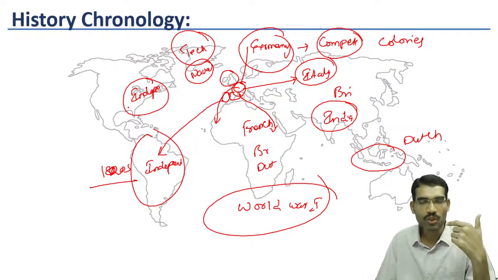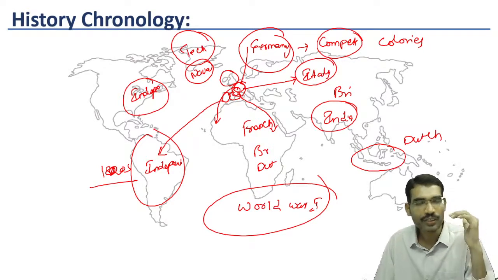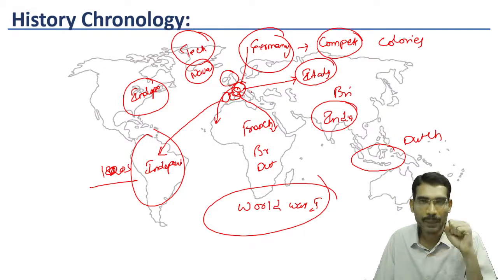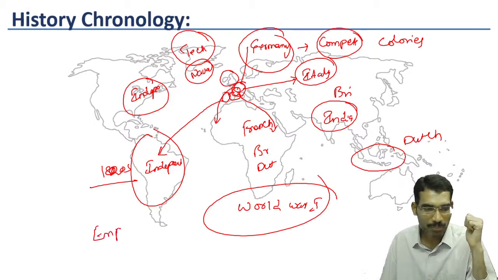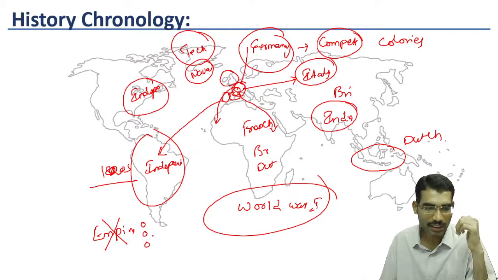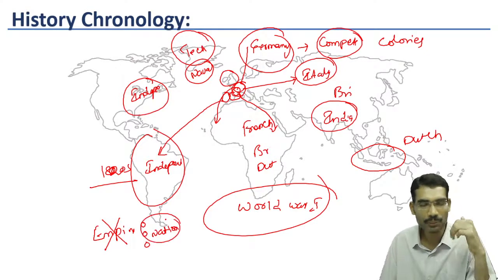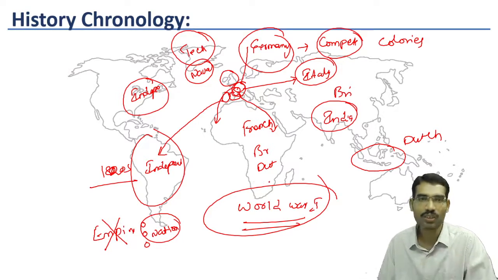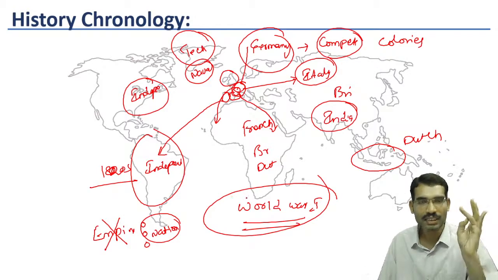One more reason for World War I was that French Revolution affected every part of Europe. Some part of Europe was called Austrian Empire. Now the people started questioning the concept of empire itself. They wanted separate nation states. They wanted a separate country for their ethnic people. This other cause also resulted in World War I. So all these factors resulted in a catastrophic war called World War I: competition for colonies and aspiration for new nations.